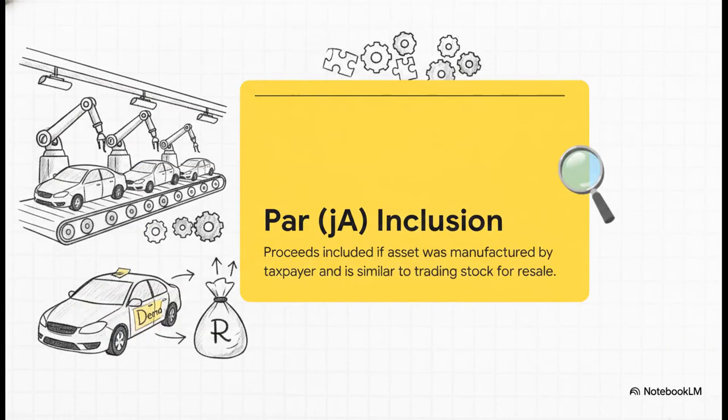Let's dive right into paragraph JA, dealing with the disposal of certain assets. The golden rule here? The full proceeds from selling a capital asset hit gross income if 2 very specific boxes are checked. First, you, the taxpayer, must have manufactured, produced, constructed, or assembled the asset yourself. Second, it has to be similar to trading stock you usually make for resale. Picture a car manufacturer. They pull a fresh car off the assembly line to use as a company demo vehicle. It's a capital asset now, right? But when they eventually sell it, those proceeds flow straight into gross income under paragraph JA.